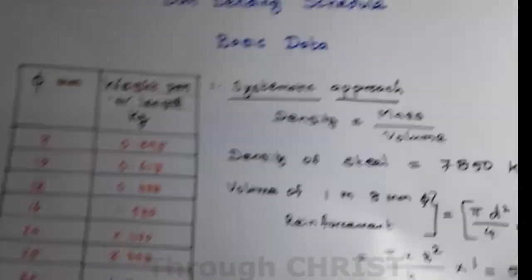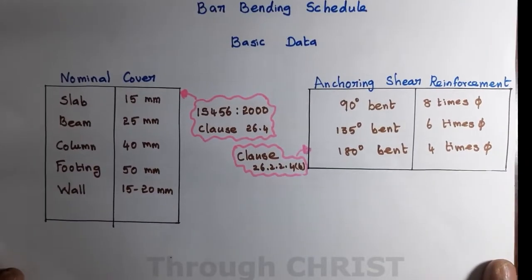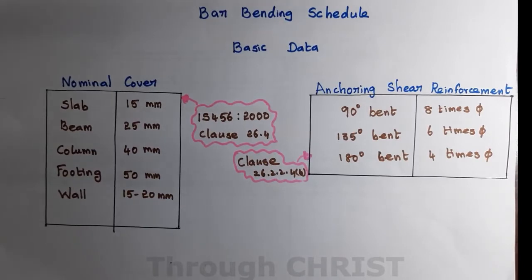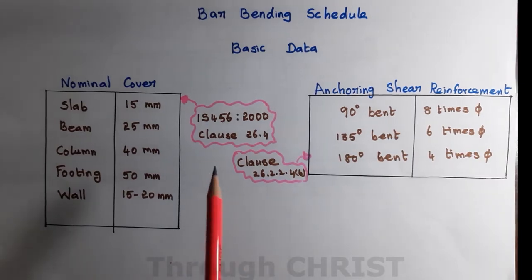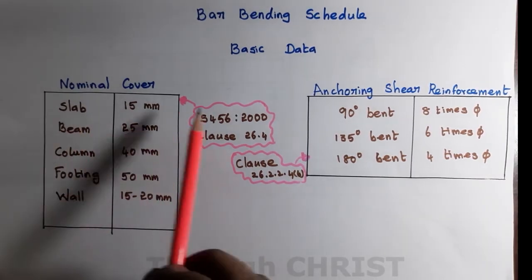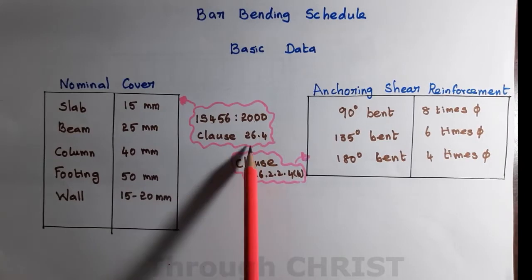Let me go on. What are the other basic data needed for preparing the bar bending schedule? For any structure, we must know the cover. Then only can we calculate bar bending schedule exactly. Here I have mentioned nominal cover based on IS 456-2000 clause 26.4.